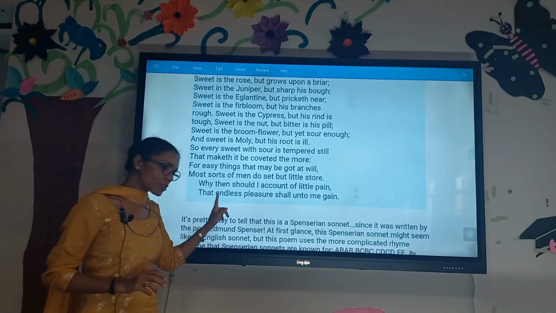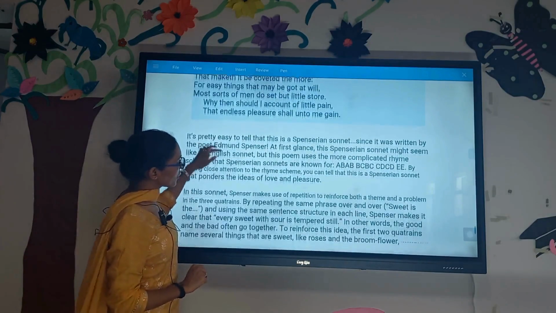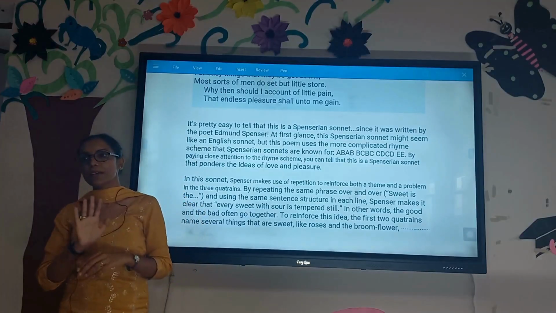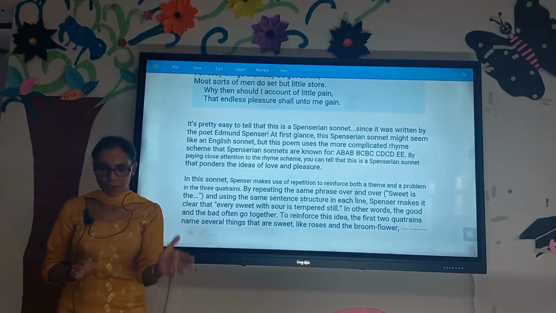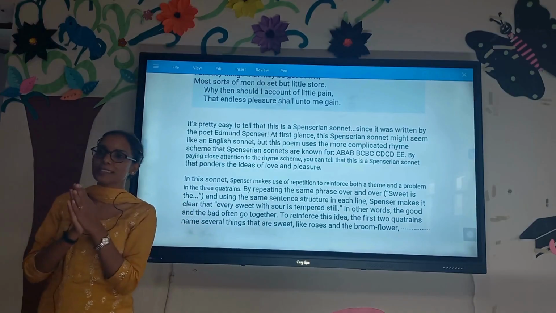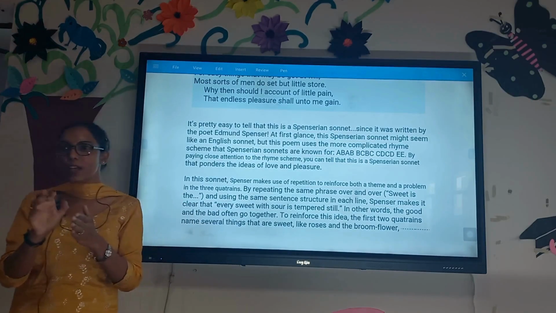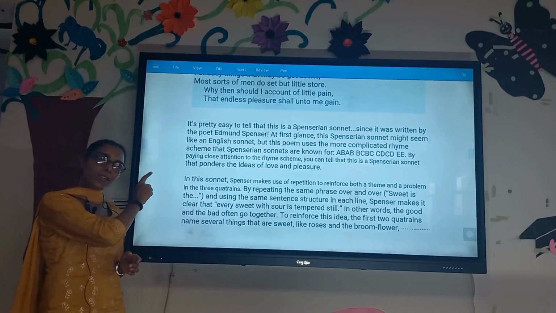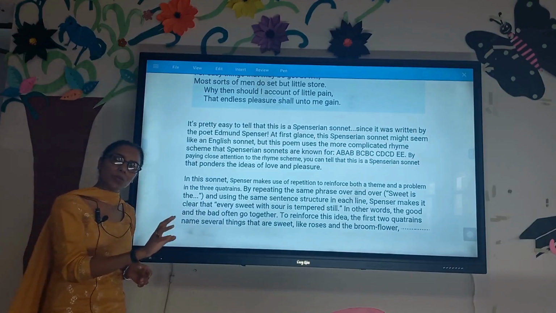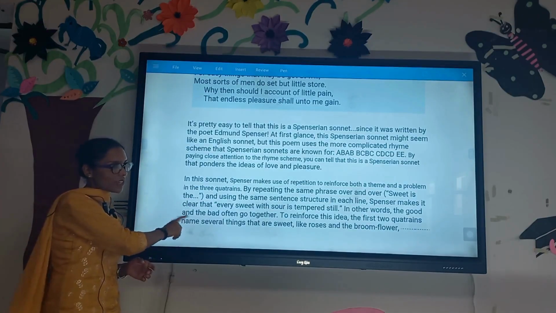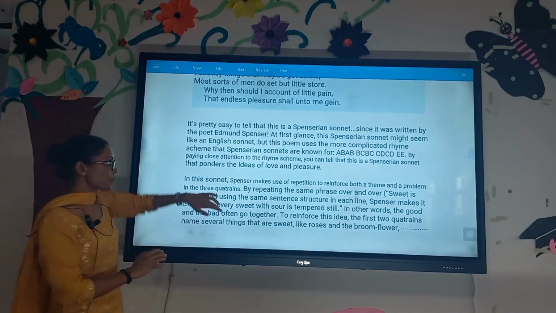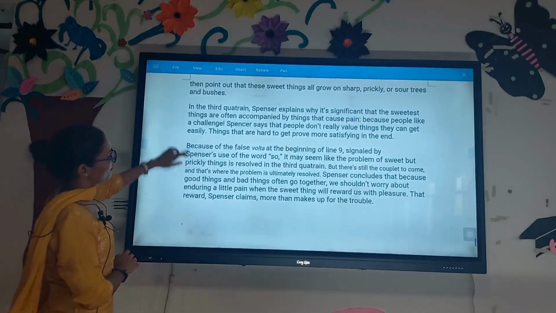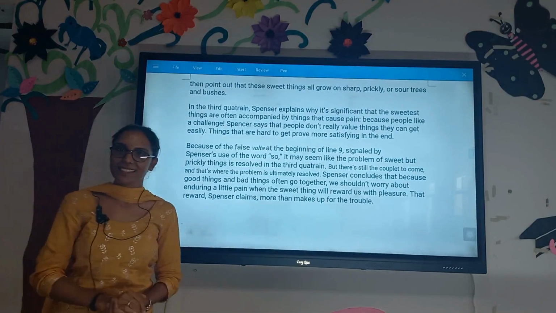Just like the Shakespearean sonnet, the Spenserian sonnet also has 3 quatrains and 1 couplet. The major difference between them is that the rhyme scheme is different, with slight differences in the language as well, though both use iambic pentameter. Okay, so this is it. Thank you.